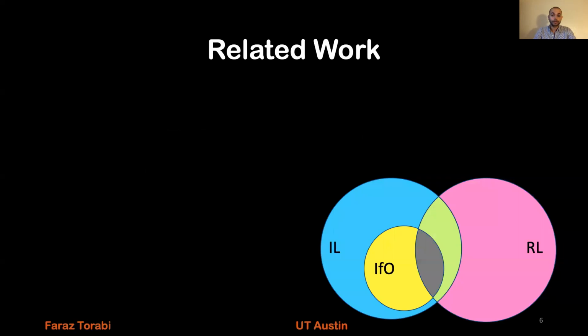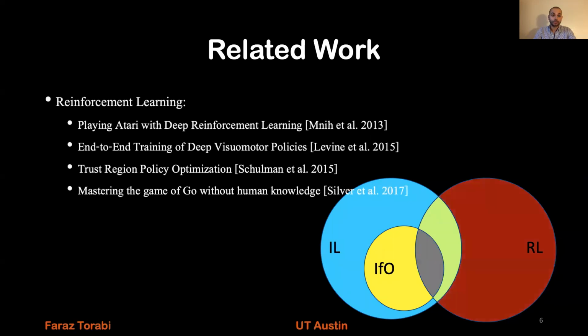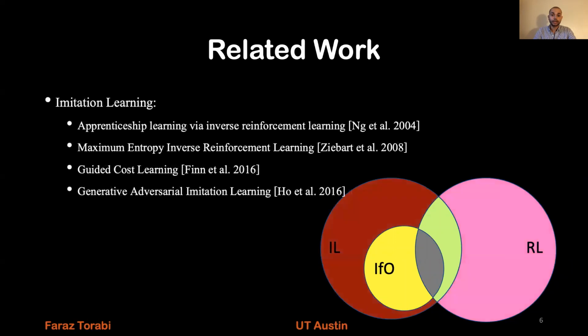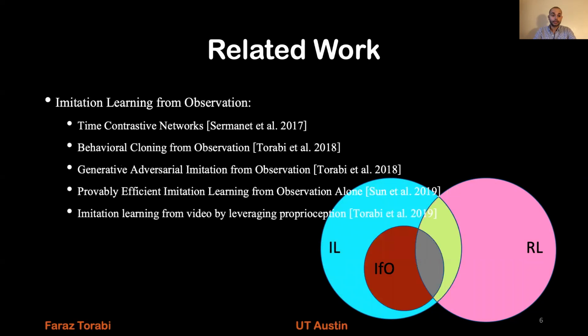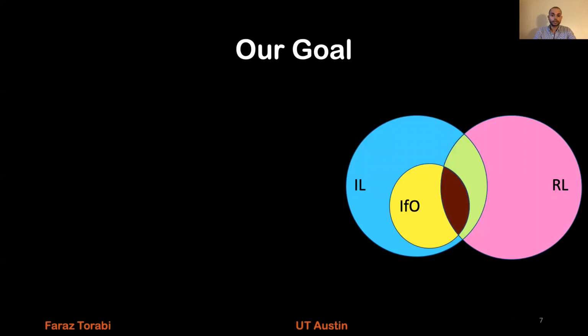So now I'm going to give some related work for each of the frameworks that I just talked about and their intersections. I'm not going to go through the details of these papers. These are just for reference, and if anyone is interested, they can look them up. So there has been some work in reinforcement learning, in imitation learning, in their intersection, and in imitation learning from observation. However, our paper is the first paper in the intersection of imitation learning from observation and reinforcement learning.